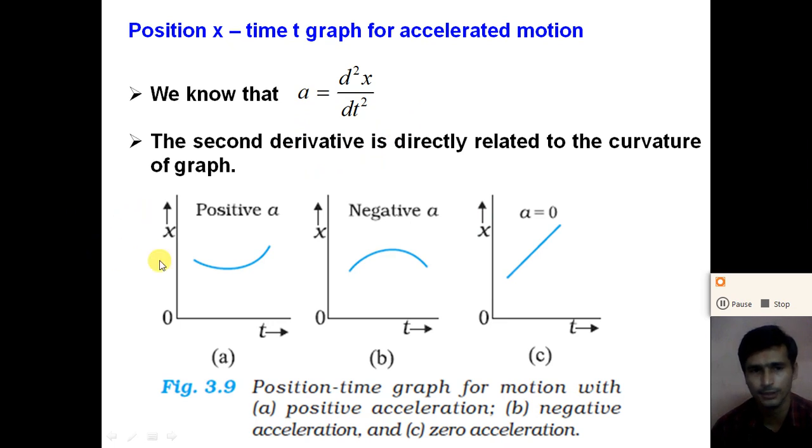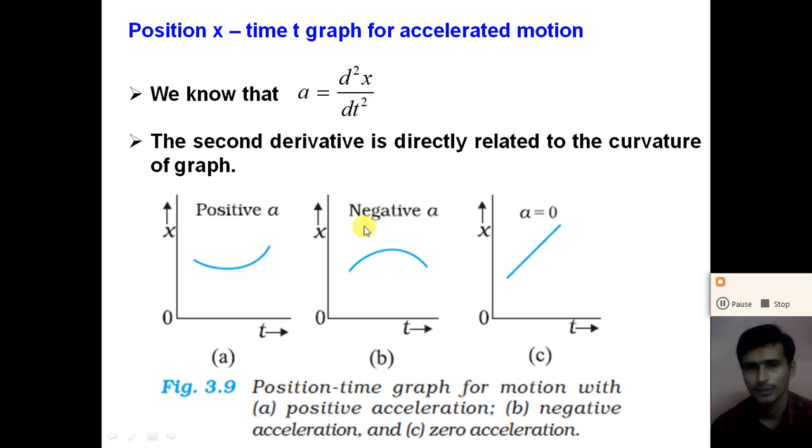First, if the position time graph is concave up, as shown in this figure A, if the position time graph for the accelerated motion is concave up, with curvature in the upward direction, we can say that the acceleration of the object is positive. So got it? If you draw the position time graph for the motion, and at a particular instant the graph curves upward, we can say that the acceleration of the object at that point is positive.